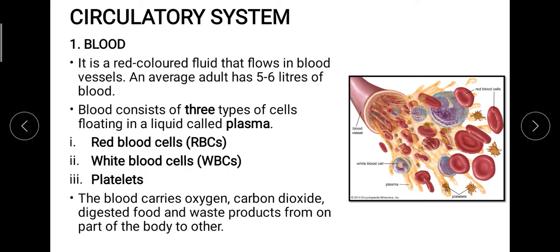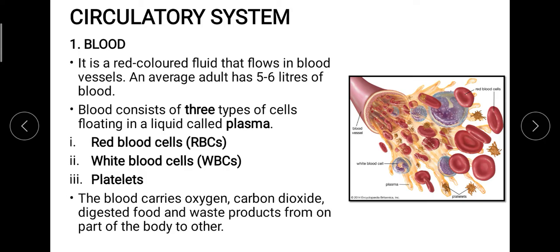Similarly over here, the red colored pigment, hemoglobin, results in the red colored fluid, the blood. This blood will flow through the blood vessels, and on average an adult body has approximately 5 to 6 liters of blood which keeps circulating throughout the body, and this way it fulfills the requirement of the body.